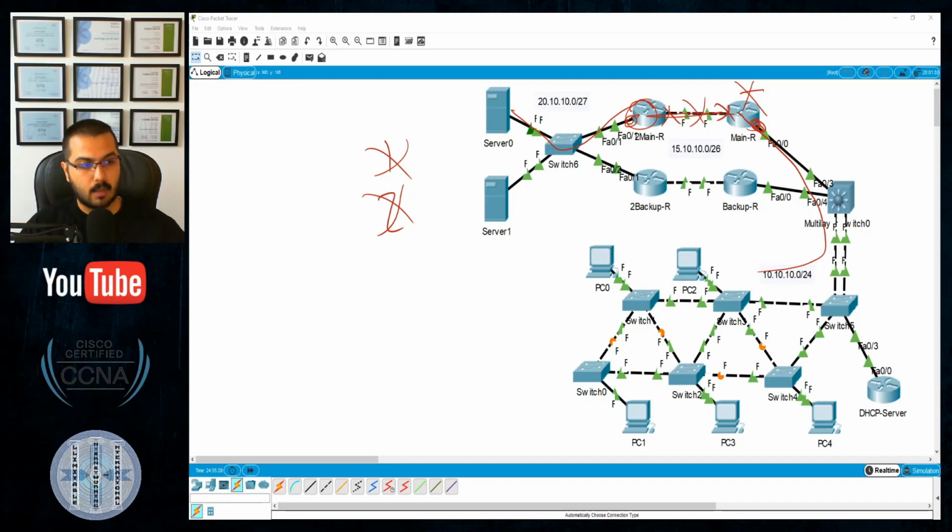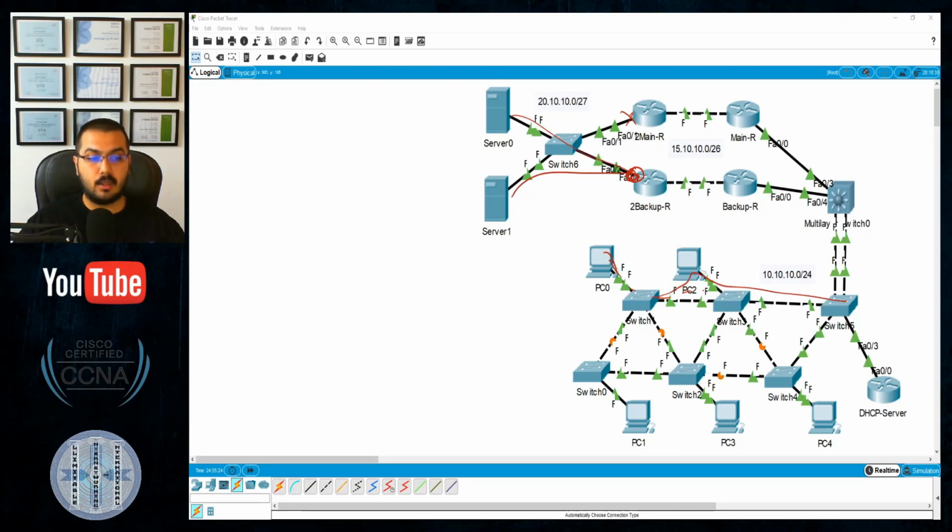Scenario number 3 and the final one will be if this link went down from this side or this side. Then these two devices will make this router their active router, so their gateway will be this one. But your request to the internet will go this way, and finally this way, and it will drop here because this link is down.